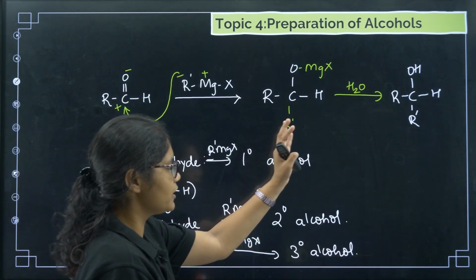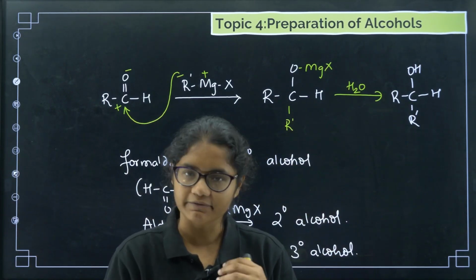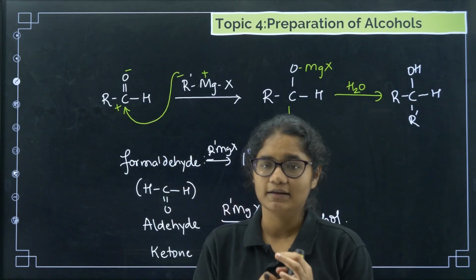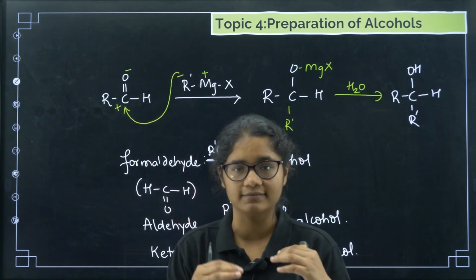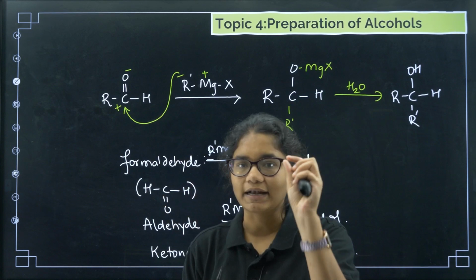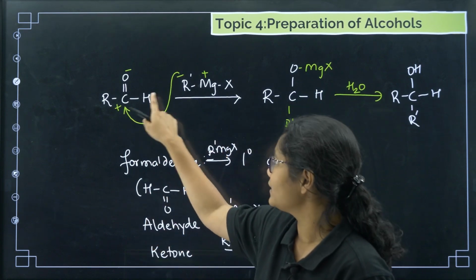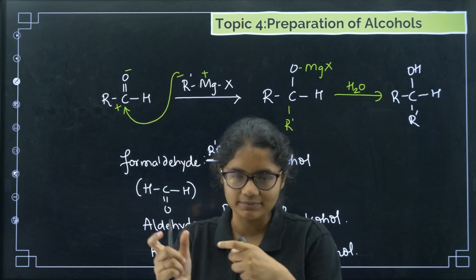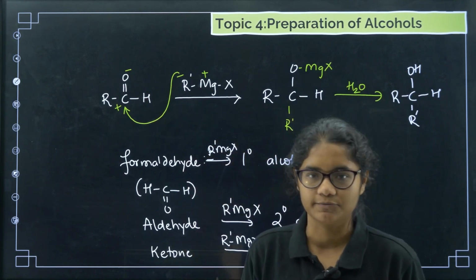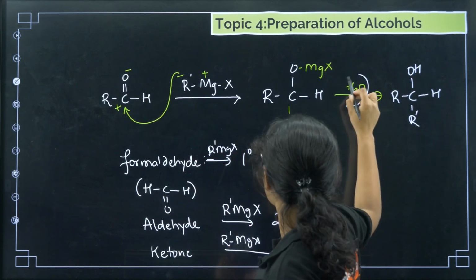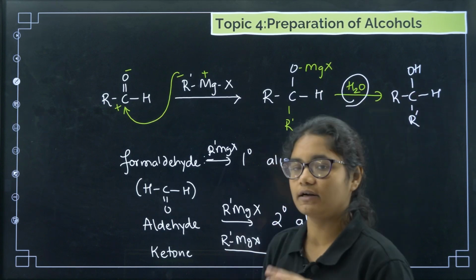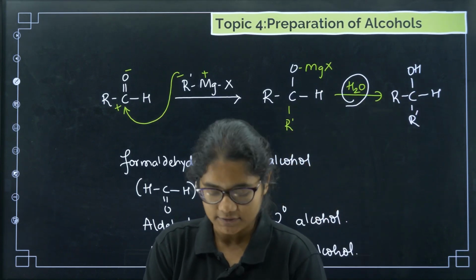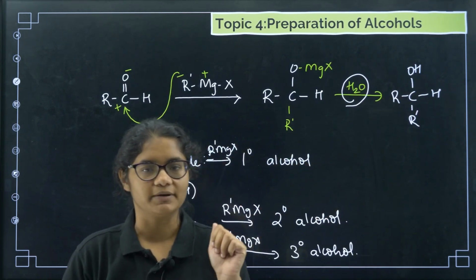Clear? So I hope the action of Grignard reagent is very clear. It is very simple: aldehydes or ketones have a C=O group, right? So you have to attach the R part to the carbon and the MgX part to the oxygen. That's all. And then where OMgX is formed, just convert it to OH. Even if the H2O reagent is not given, you can still convert it to OH. So that is how the methods of preparation of alcohols work.